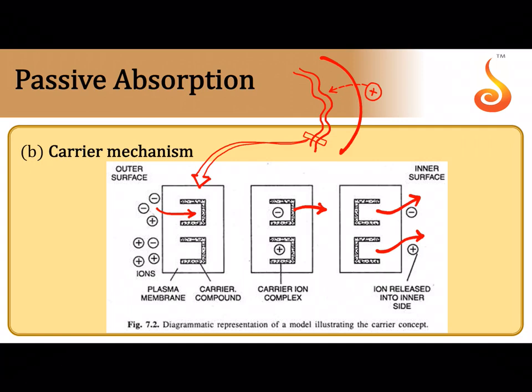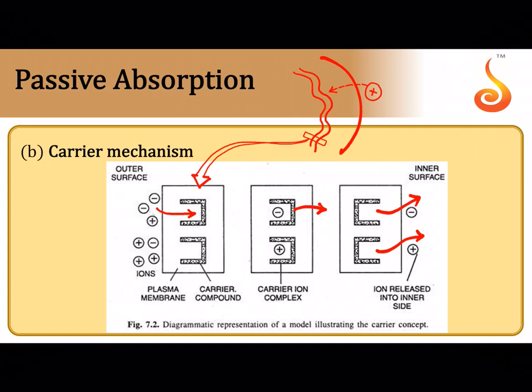Okay, so these carrier proteins are special membrane proteins, the integral membrane proteins which are present in the plasma membrane of the cell, and their job is nothing but picking up the ions from the outside, rotating by 180 degrees, and depositing those ions into the inside. This is included under passive absorption, because it does not employ any energy in the form of ATP.